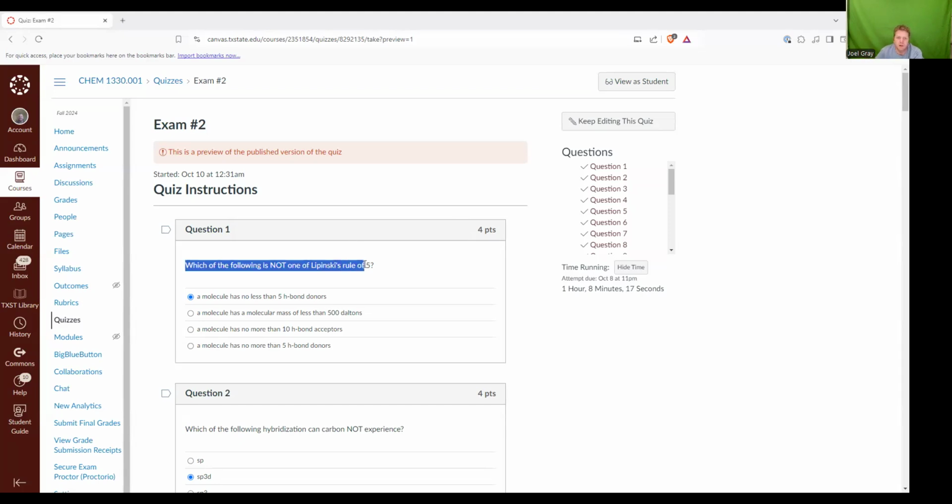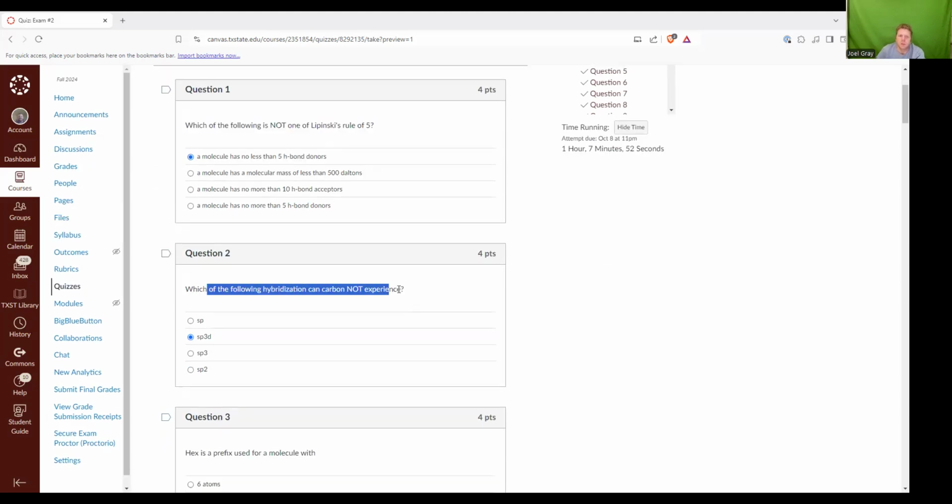Which of the following is not one of Lipinski's rule of five? The correct answer is a molecule has no less than five hydrogen bonds. If you remember the Lipinski rule of five, there are the number of hydrogen bond donors, the number of hydrogen bond acceptors, molecular weight, and the octanol phase coefficient.